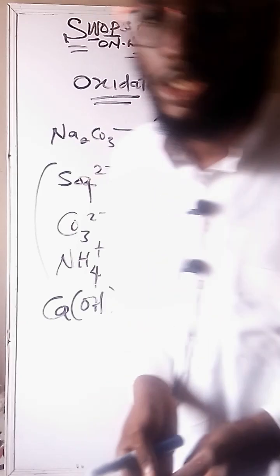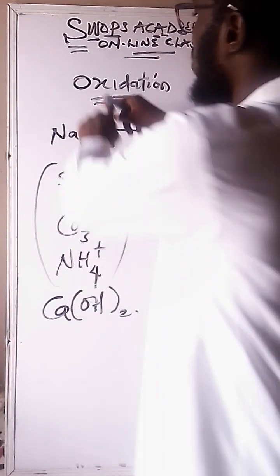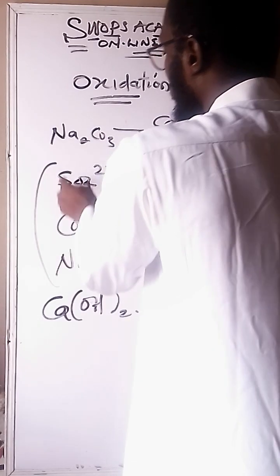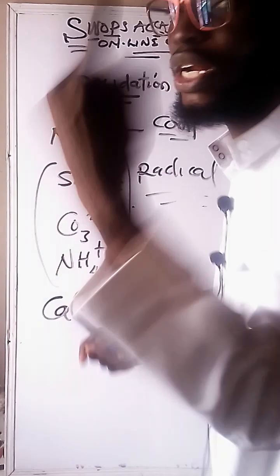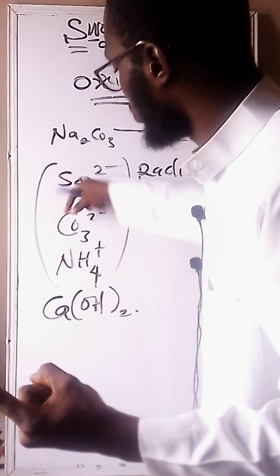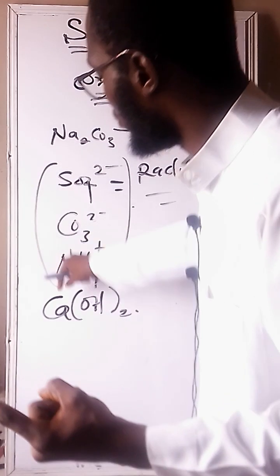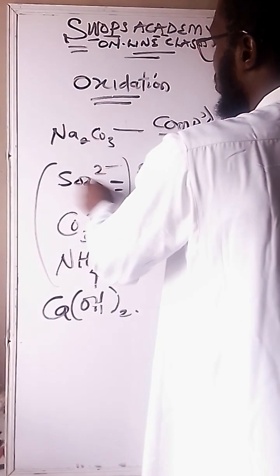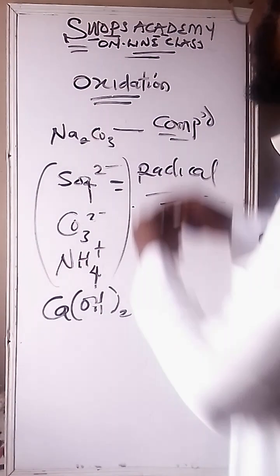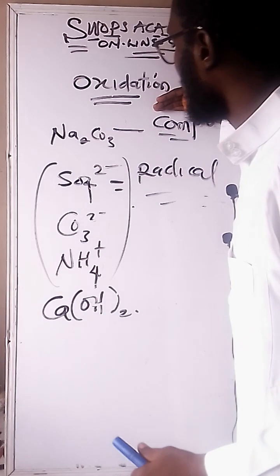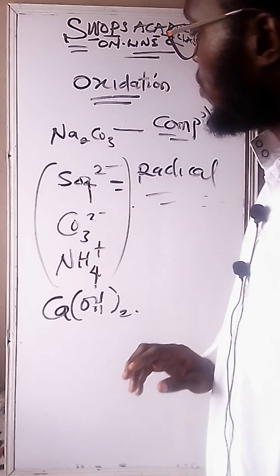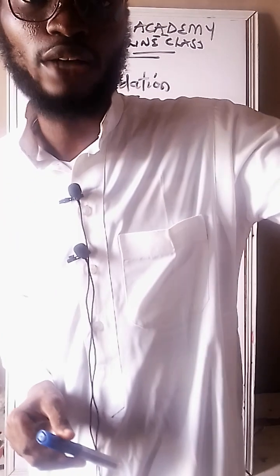That's one. I've explained what a compound is. There will not be any charge here. Here is also a compound but with a charge. When an element comes together with another element to form a single entity, like oxide of sulfur or oxide of carbon, or ammonium, and it has a charge that you can see, we call it a radical. So we can find the oxidation state of the compound, and we can also find the oxidation state of each element in a radical. Hope I'm communicating. That is the first question that JAMB might actually ask you.